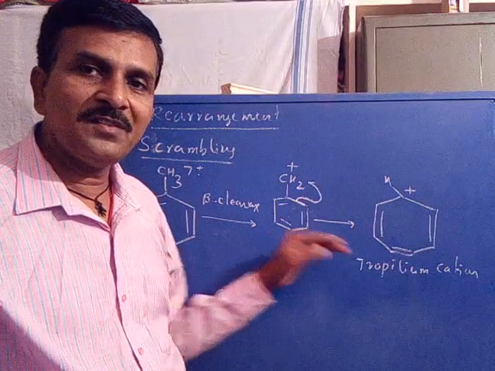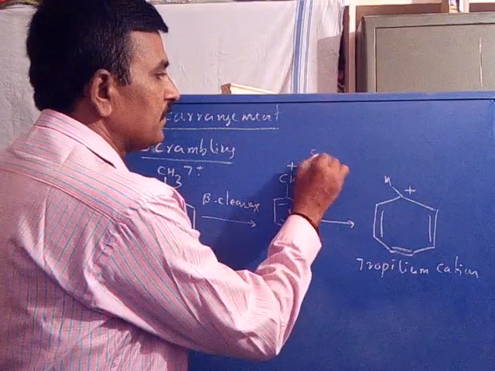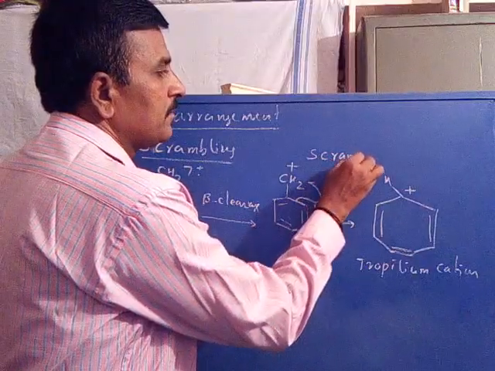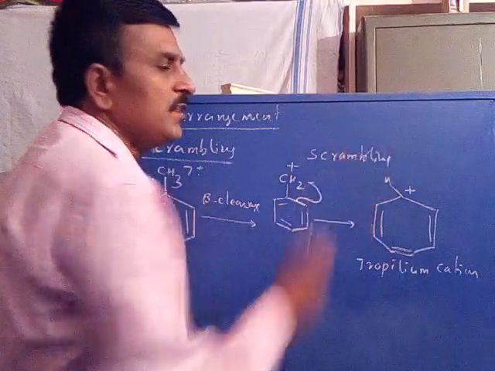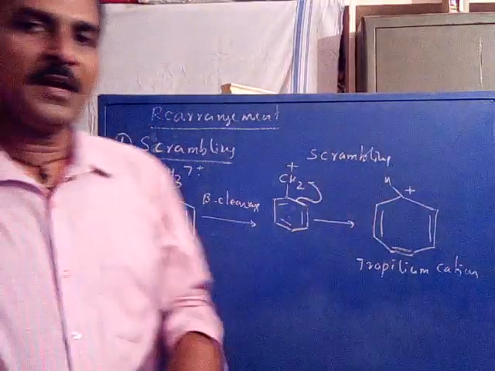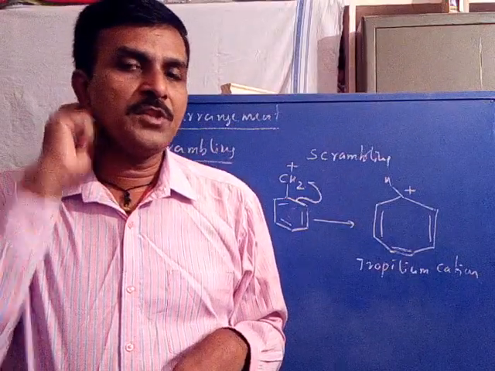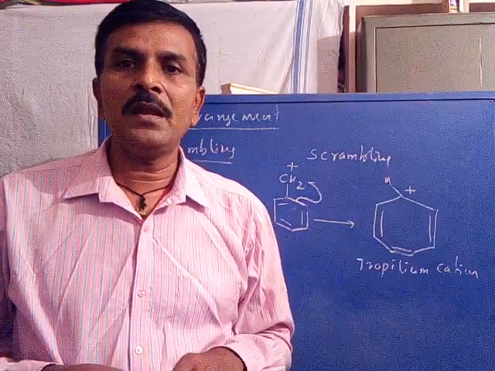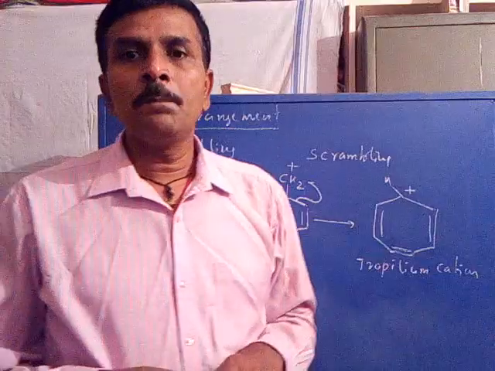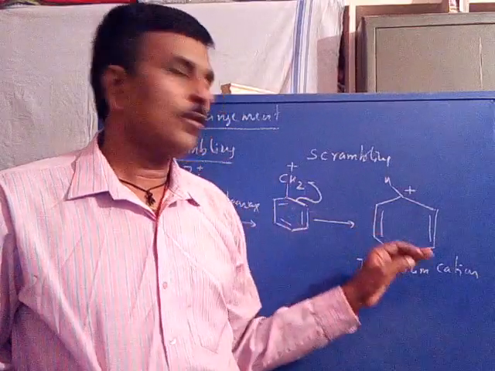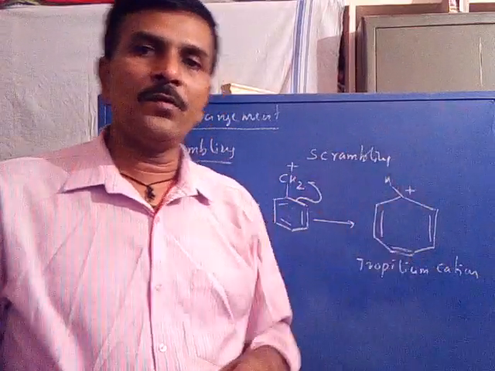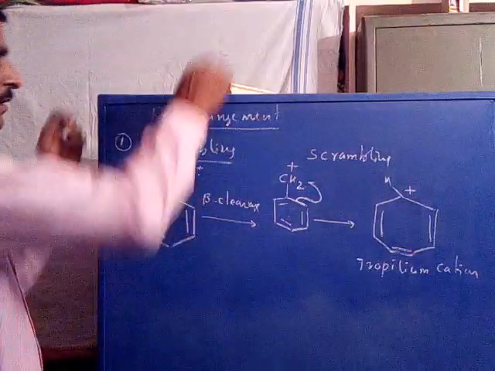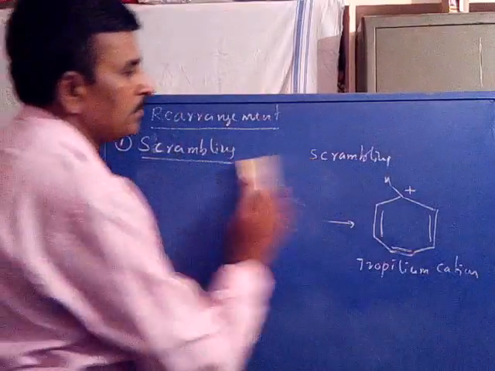This rearrangement is called scrambling. This is the characteristic fragmentation we may observe particularly in alkyl benzenes after their beta cleavage. The tropylium cation further undergoes fragmentation in another way.